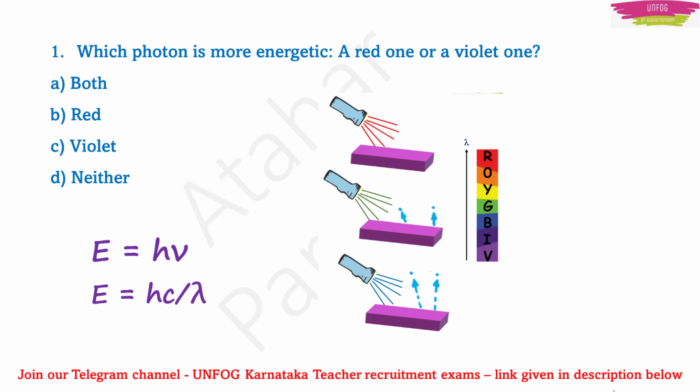So this way you have to relate. Higher the frequency, more is the energy. Lower the wavelength, more is the frequency. Because the wavelength is lower, frequency is more, that's why energy is also more. So our answer will be option 3, violet. That is the correct answer for this question.